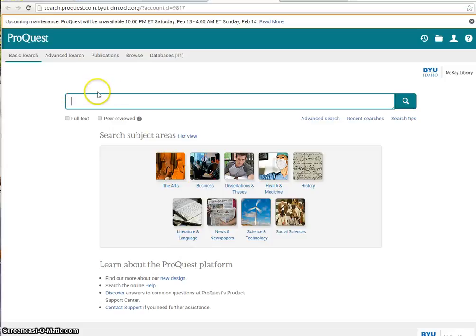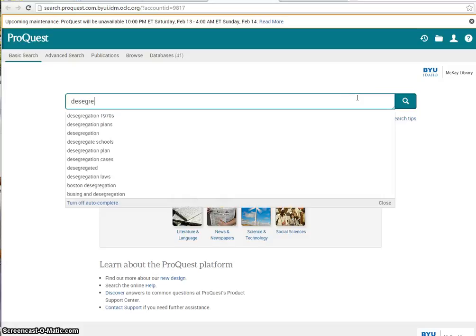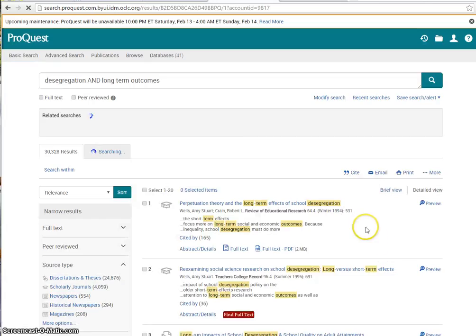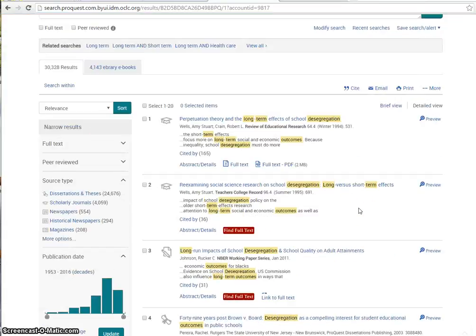So it starts out, and this is just its basic search. And so again, I'm looking at desegregation, and I'm also looking at long-term outcomes. That's what I'm most interested in for my paper. So I'm going to hit search, and it shows me all of these great resources: long-run impacts of school desegregation, school quality, perpetuation theory and the long-term effects of school desegregation.